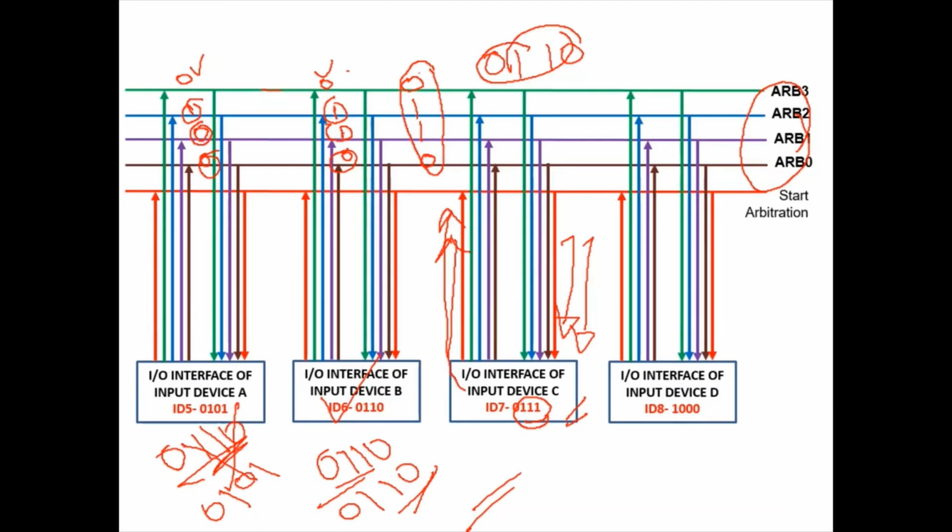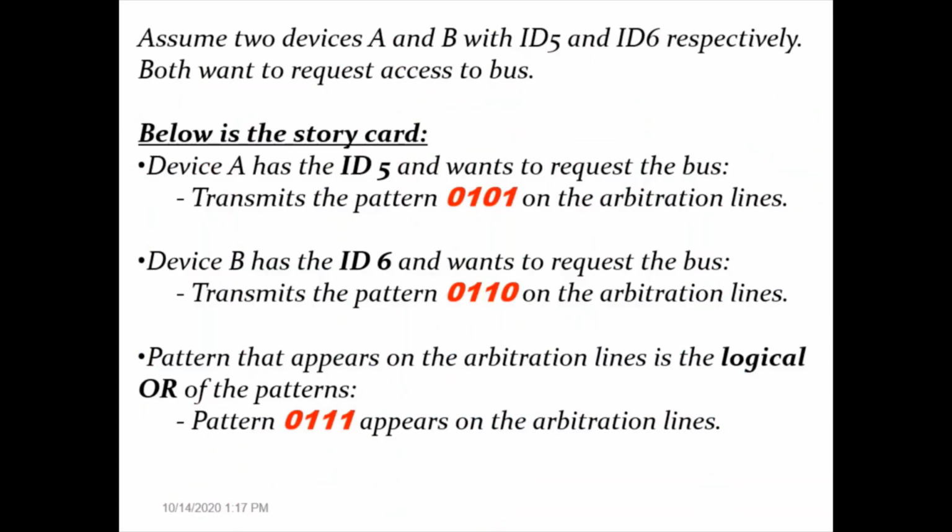The same explanation that I have given in these 3 slides is explained theoretically in the next slide. Here also they have explained the same thing. You can see 2 devices, A and B, with ID 5 and ID 6, participating in the arbitration process. Initially device A places ID 5 on the arbitration line, and device B places its ID 6 on the arbitration line. So now the logical OR of the arbitration line is 0, 1, 1, the logical OR of all the IDs placed on the arbitration line.